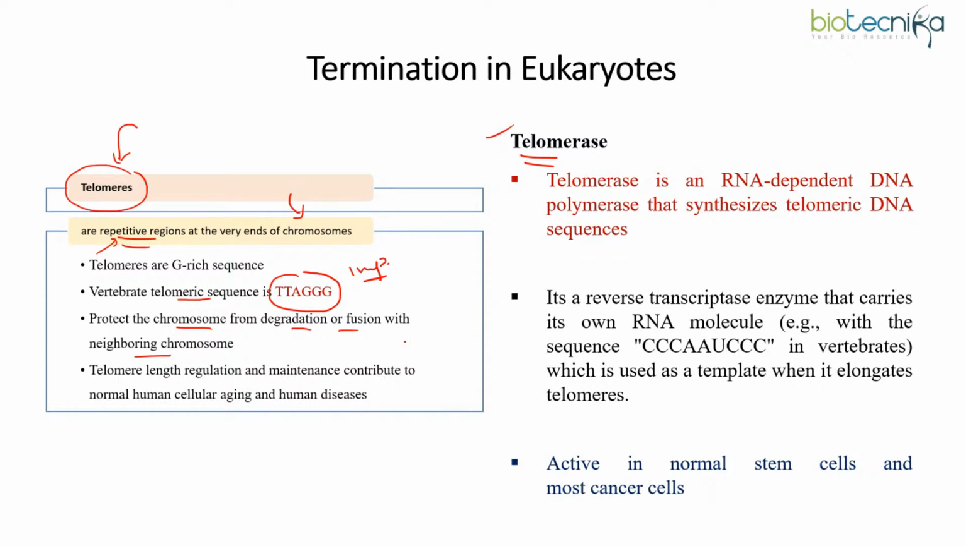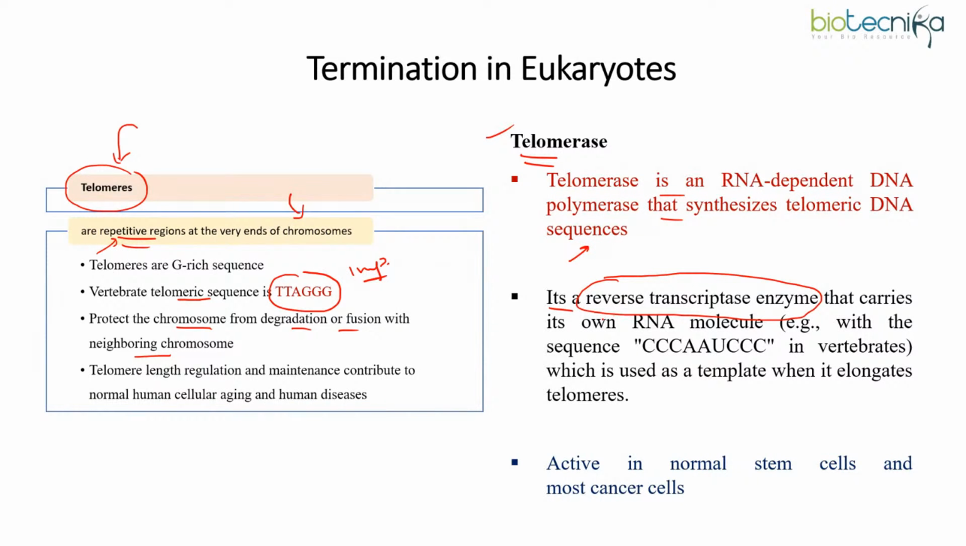All right. So here, telomerase, this is an RNA dependent DNA polymerase that synthesizes telomeric DNA sequence. Okay. Now it's a reverse transcriptase enzyme. This is important. Please note down this property of telomerase. This is a reverse transcriptase enzyme.